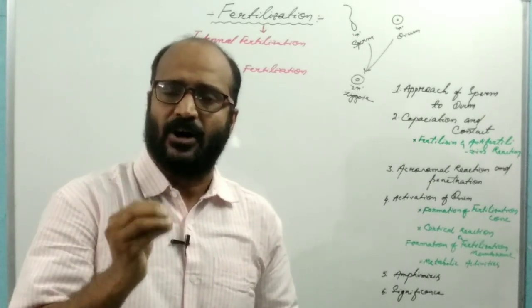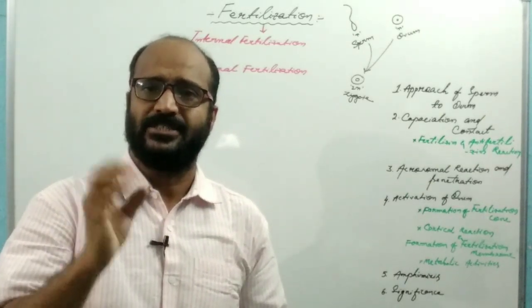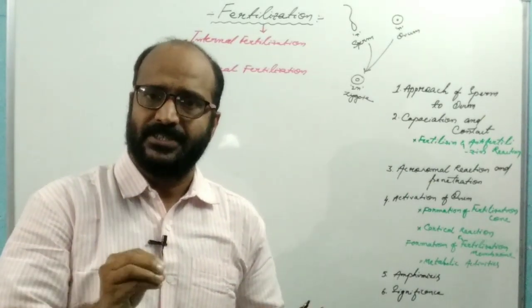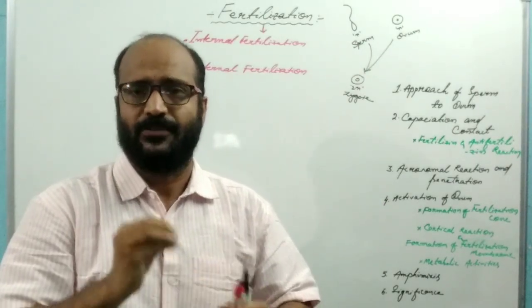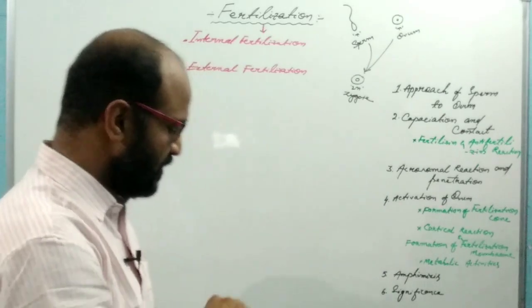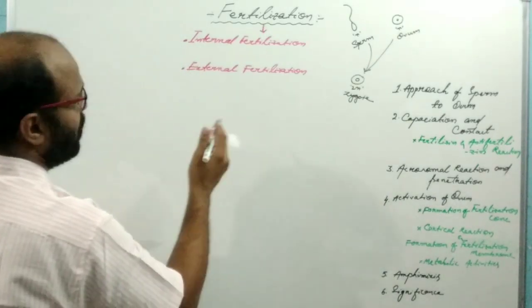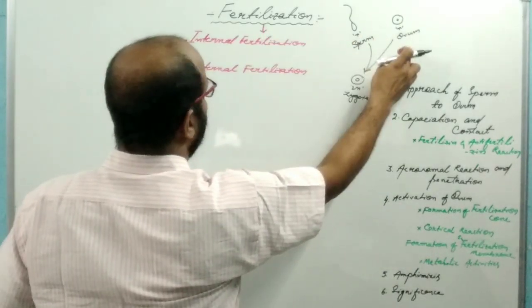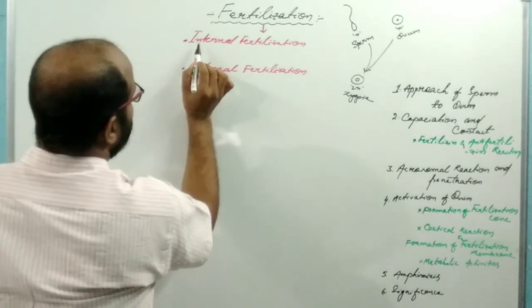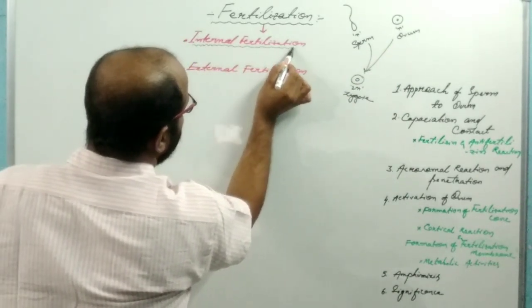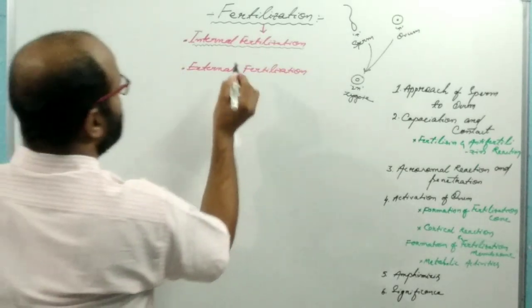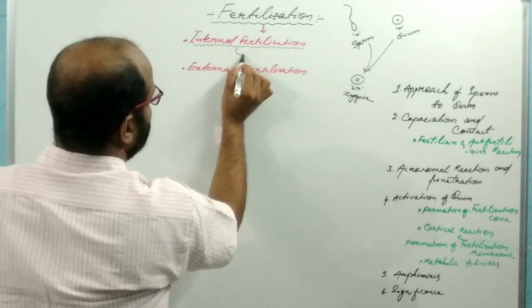What is the meaning of the different types of fertilization? On the basis of the site of fusion of sperm and ovum, fertilization is of two types. If the fusion of sperm and ovum takes place inside the body, then the fertilization is known as internal fertilization.